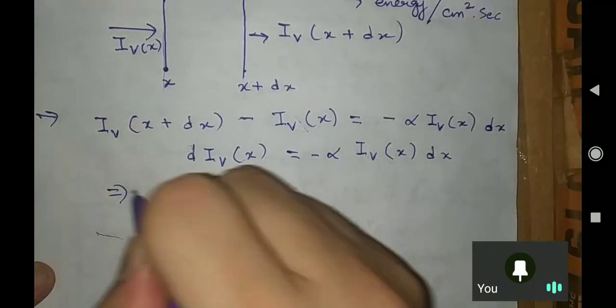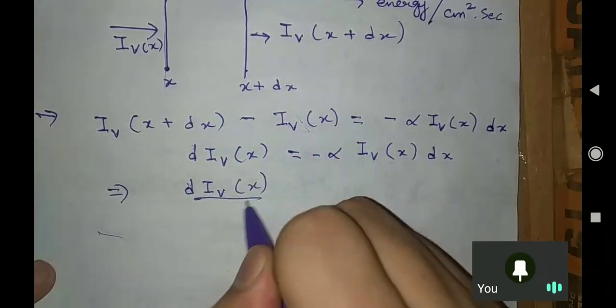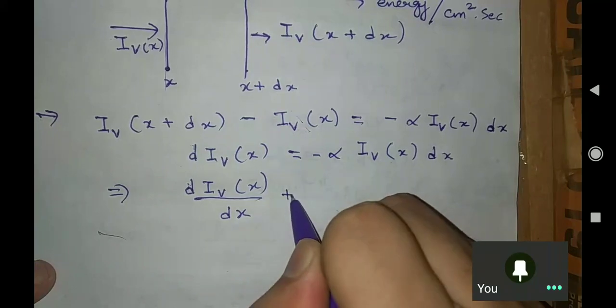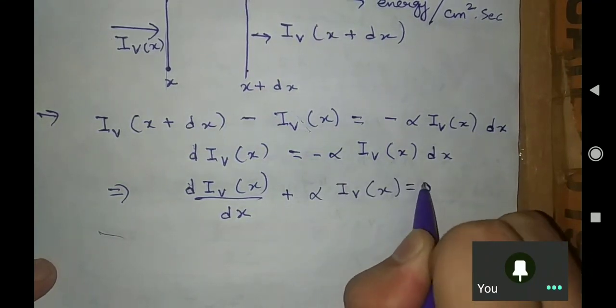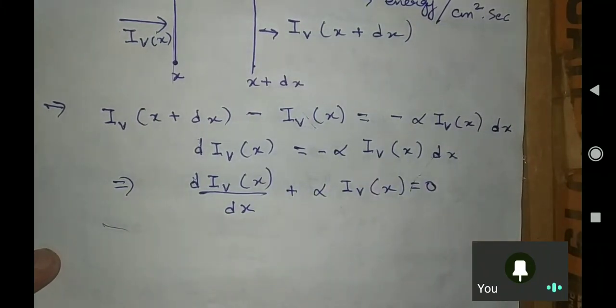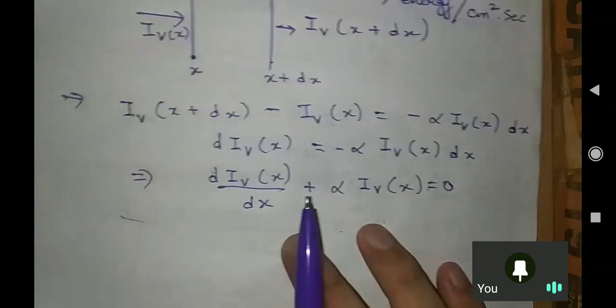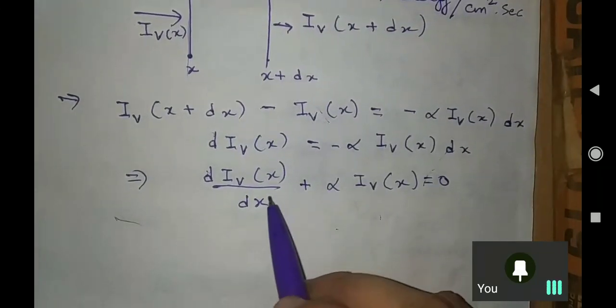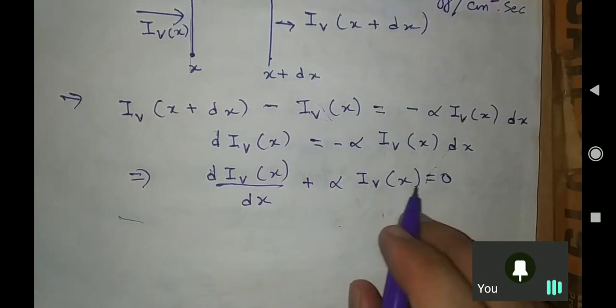So sir, how can you write it again? Sir, dIv(x)/dx plus alpha Iv(x) equal to 0. I've put it down and taken this term here. So sir, this is your differential equation, and you have all studied the mathematics. That's why this is a first order linear differential equation, isn't it? And you know the solution of it.